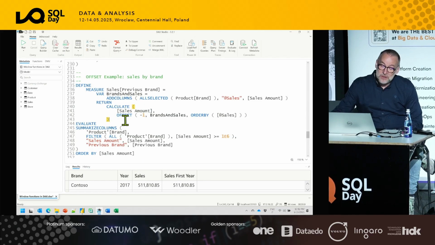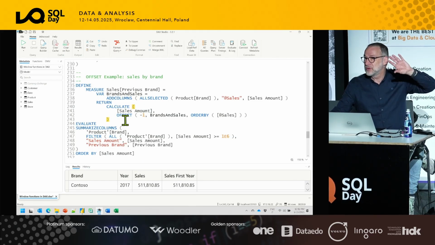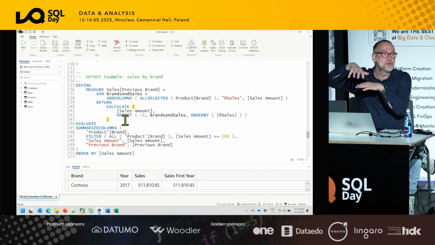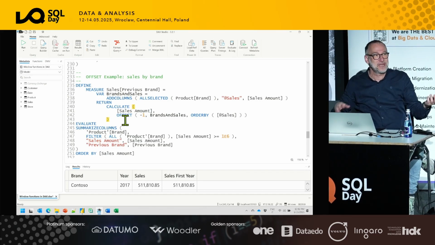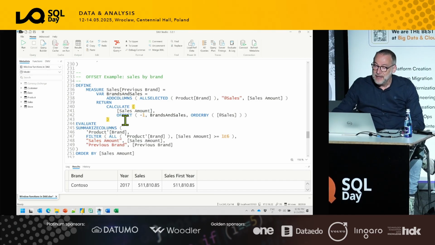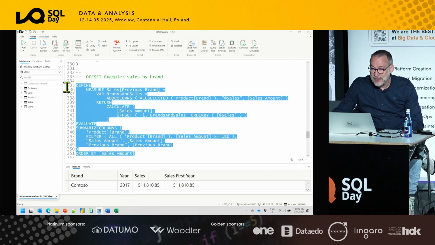Obtaining the same result with the regular window function is not easy at all, because you need to use a top n to reduce the number of rows to anything that does not include myself, and then I get a top n from there. It's going to take a lot of time. The thing is, let's run this code.